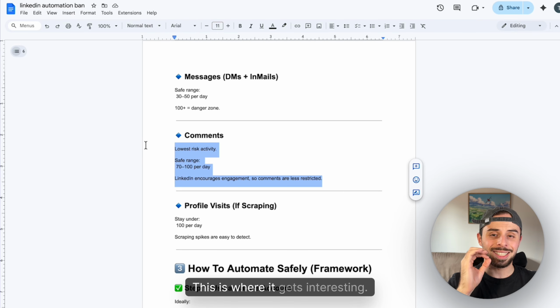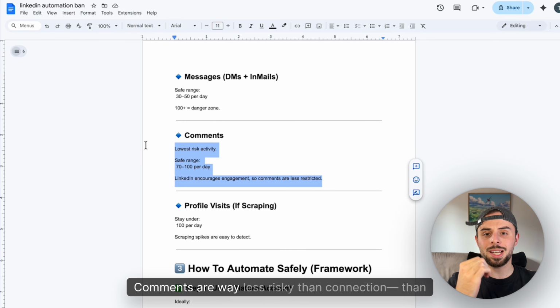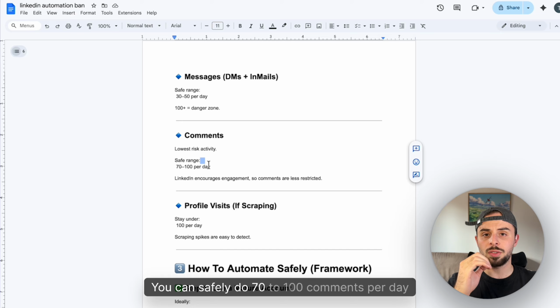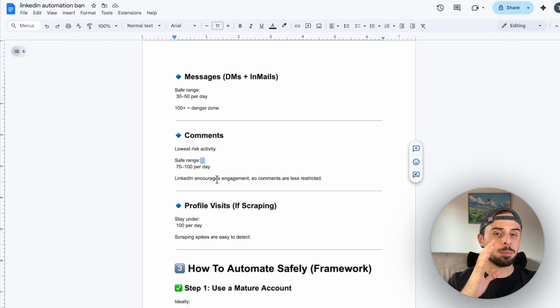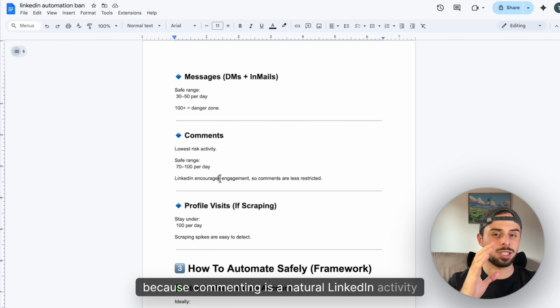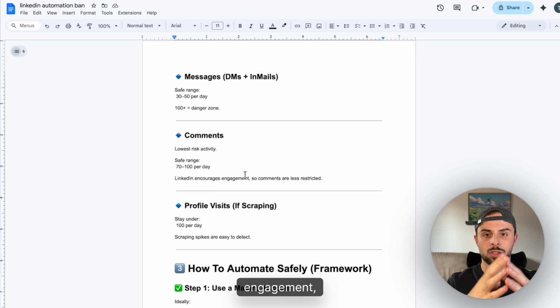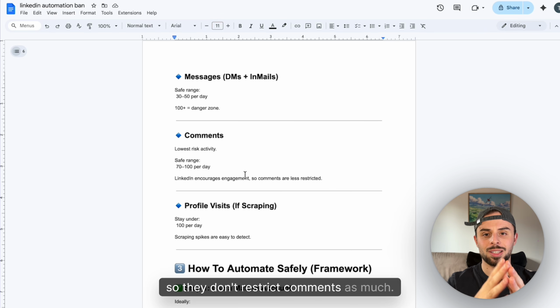Comments. This is where it gets interesting. Comments are way less risky than connection requests or DMs. You can safely do 70 to 100 comments per day because commenting is a natural LinkedIn activity. And LinkedIn wants engagement, so they don't restrict comments as much.